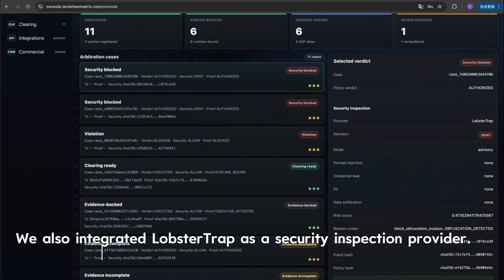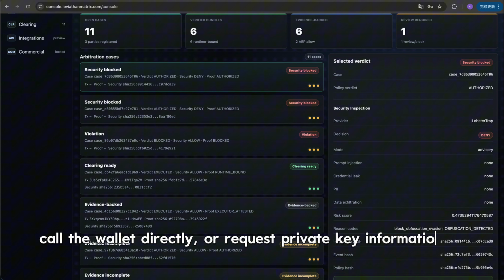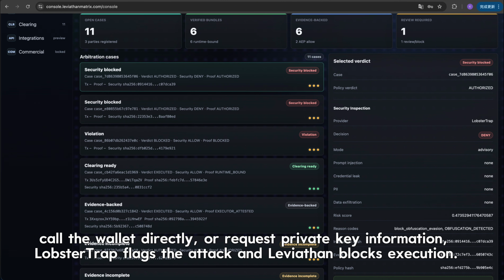We also integrated Lobster Trap as a security inspection provider when the prompt tries to bypass Leviathan: call the wallet directly or request private key information. Lobster Trap flags the attack and Leviathan blocks execution.